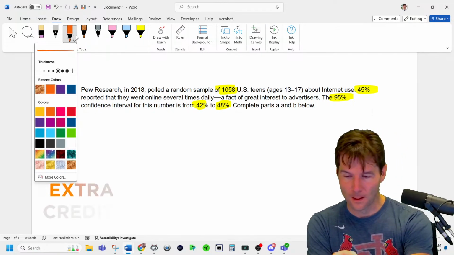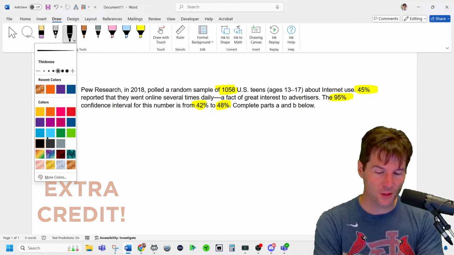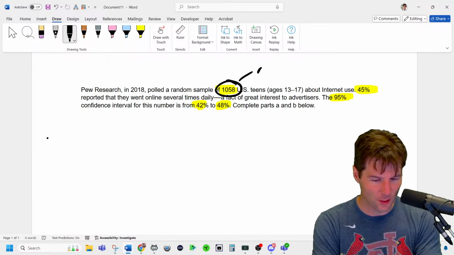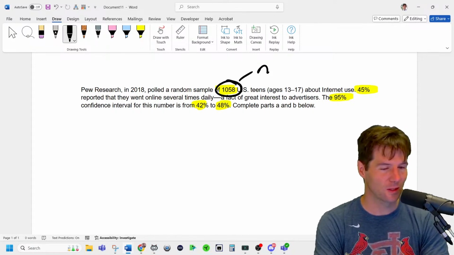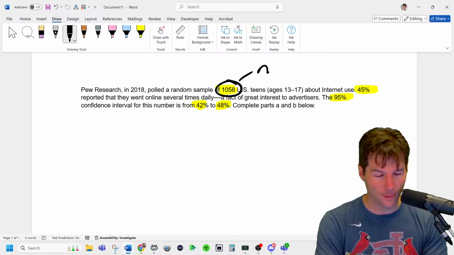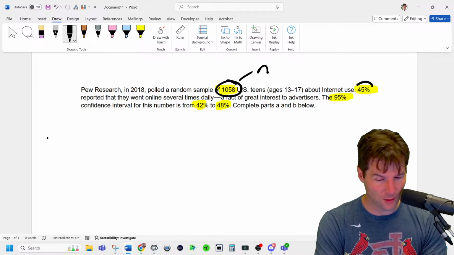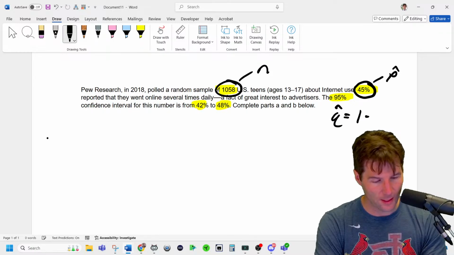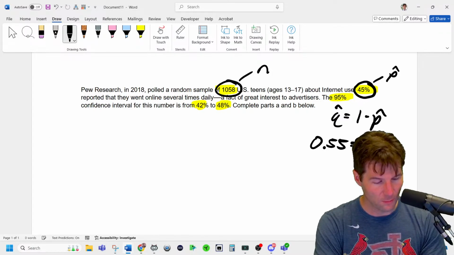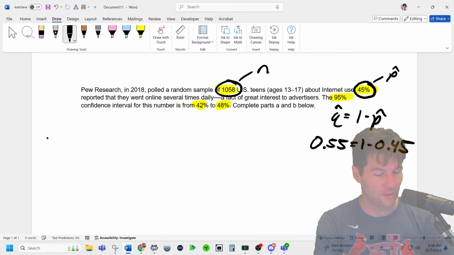Good to see you. So the notation for this is our sample size, which is lowercase n. Capital N is population size, or sometimes used for normally distributed. It's used in 2 spots in statistics. Now we have over here, 45% of them reported that they are online several times a day. So that is the sample proportion, but then we can do Q hat equals 1 minus P hat, which is the complement of the sample proportion. So P hat and Q hat are complements, and there is Q hat. So Q hat is going to be 0.55, and I'm blocking it slightly right there.